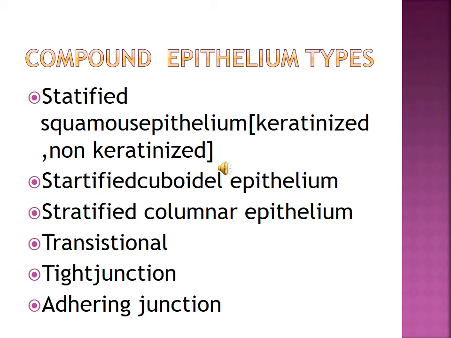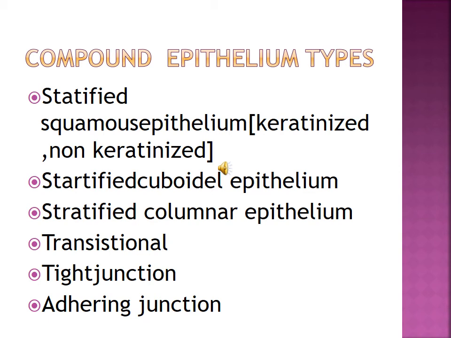Stratified columnar epithelium has limited distribution. It is found around the lumen of the pharynx, male urethra and lining of some glandular ducts. And transitional epithelium is found lining the ureters, urinary bladder and part of the urethra. This epithelium allows stretching and protective functions.